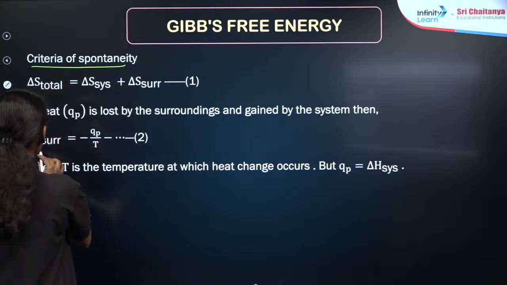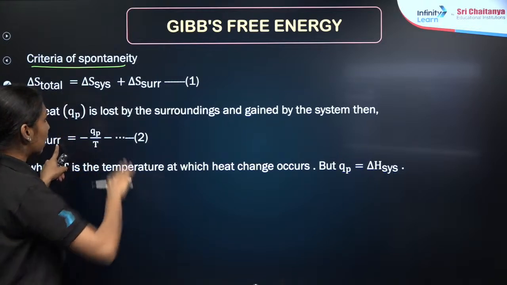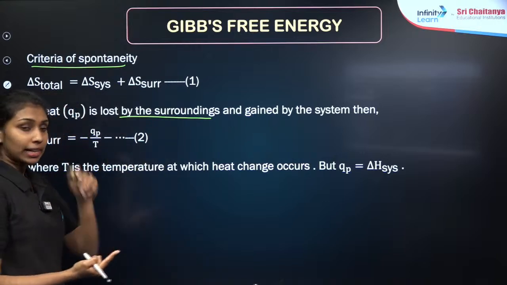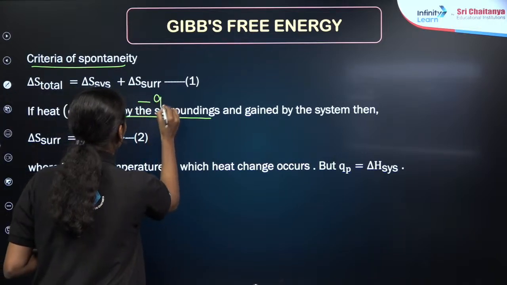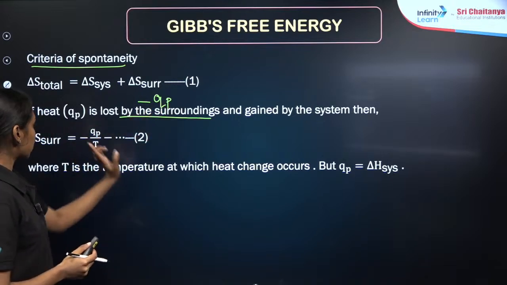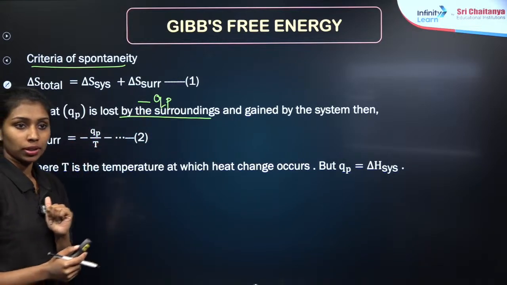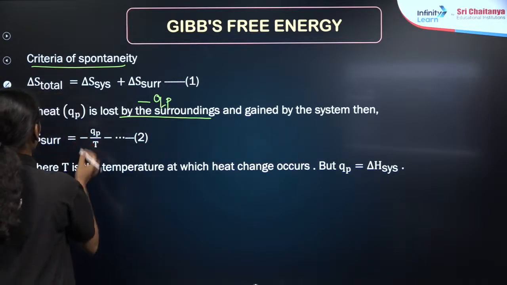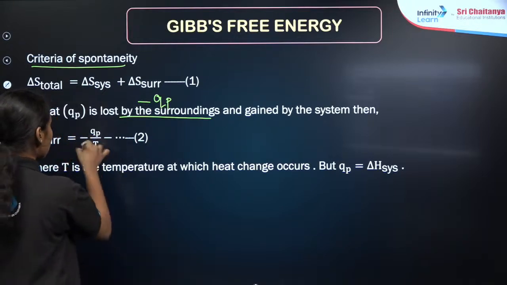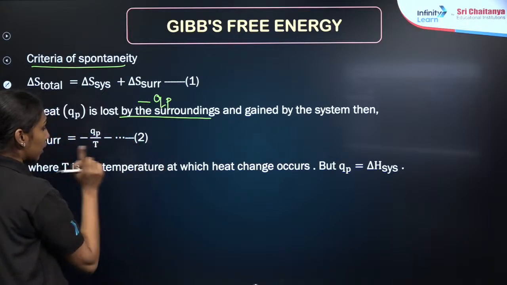then we can write delta S surroundings. Since the heat is lost by the surroundings, we will take this heat as minus Q. Any doubt? This is under the constant pressure condition, so I am taking QP here. So delta S surroundings is equal to minus QP divided by T, where T is the temperature. This will be the second equation, right?